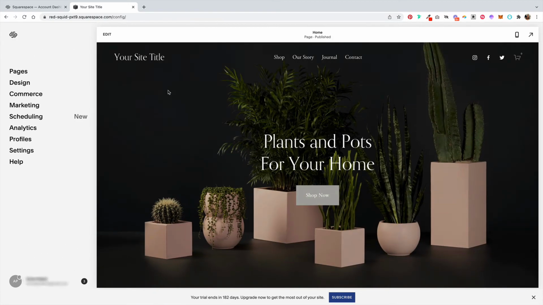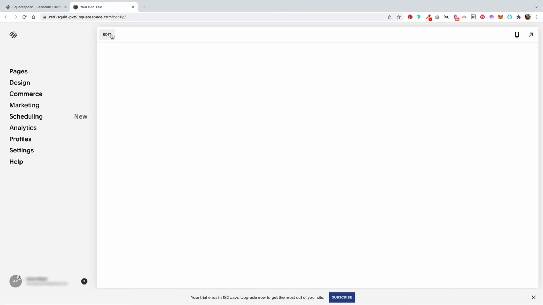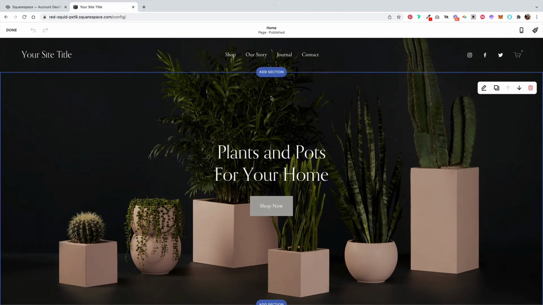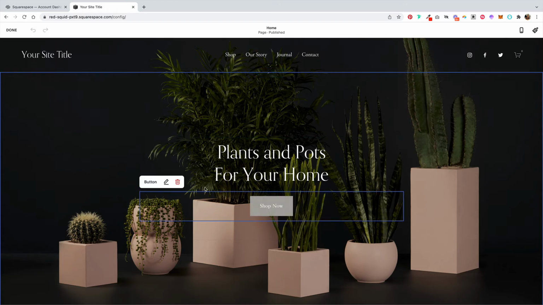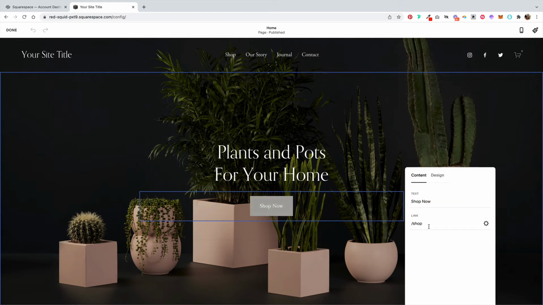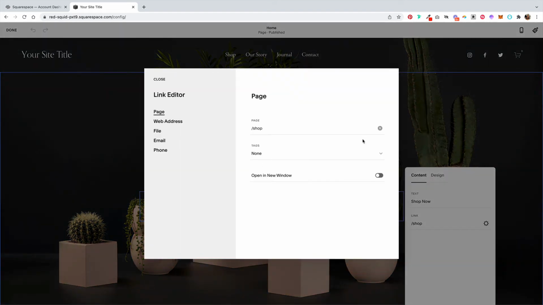If you want to start editing your template, you can go into Edit, and you can begin replacing the template items with your product information. So you would want to probably update the copy here. For buttons, you would want to edit these and make sure they're linking to the right places. With buttons, if you click on the gear icon here, you can link to internal pages within your Squarespace site. So if you have your shop page set up, you can go ahead and link to that page.